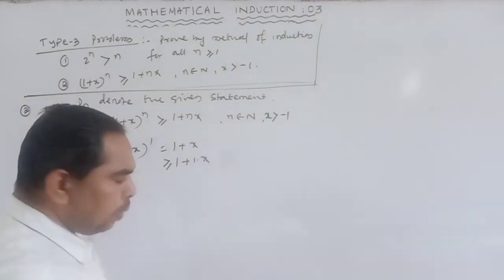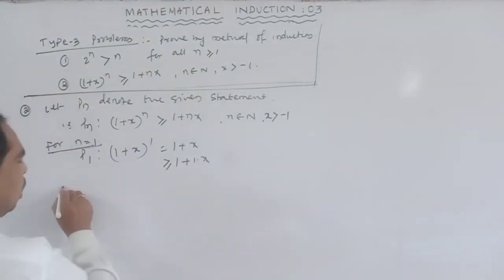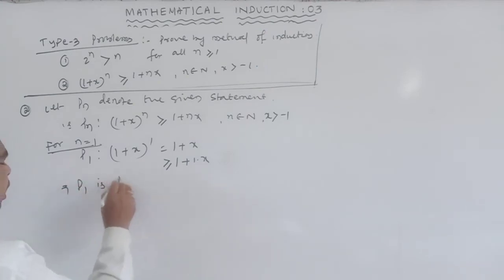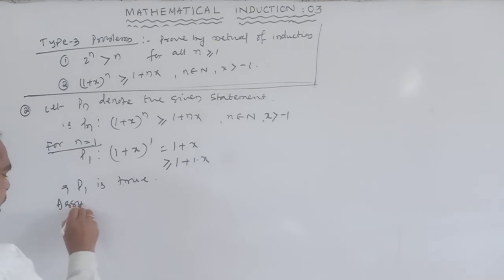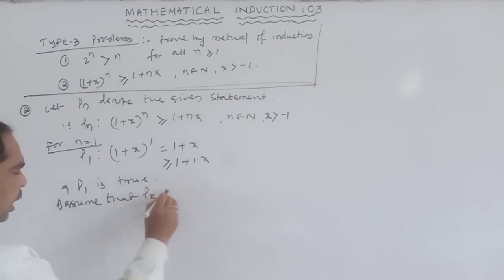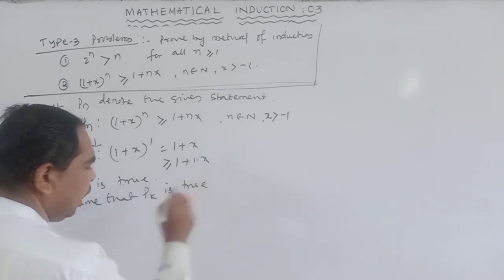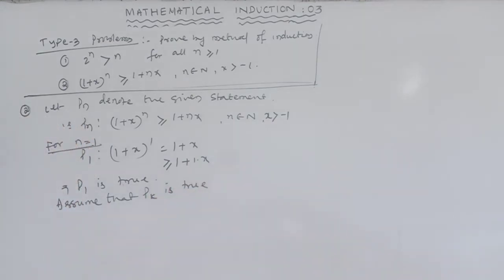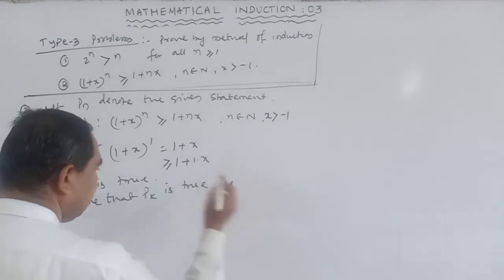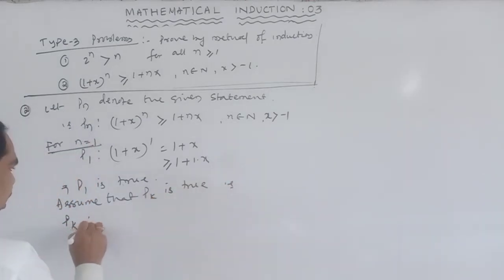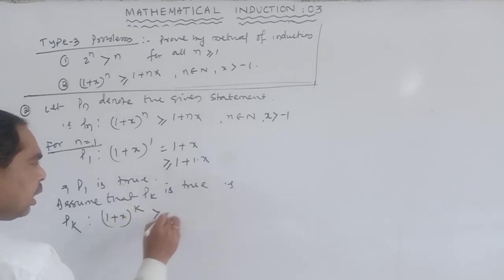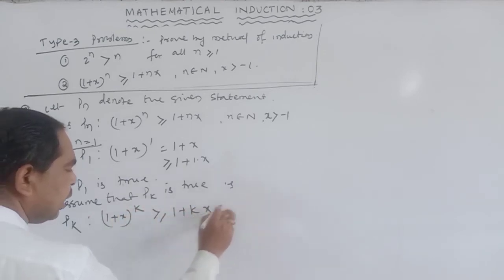So this implies P1 is true. Assume that Pk is true, that is, Pk such that (1 plus x) to the power k is greater than or equal to 1 plus kx.